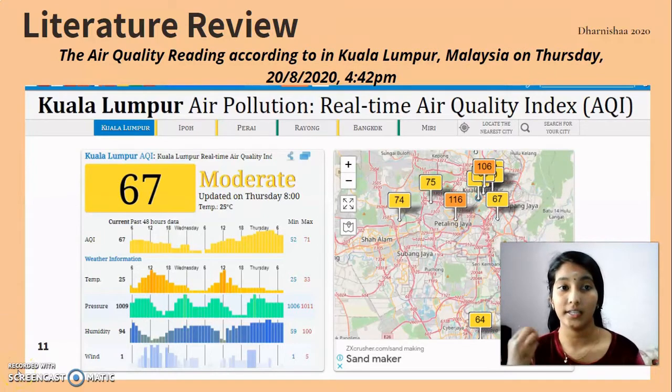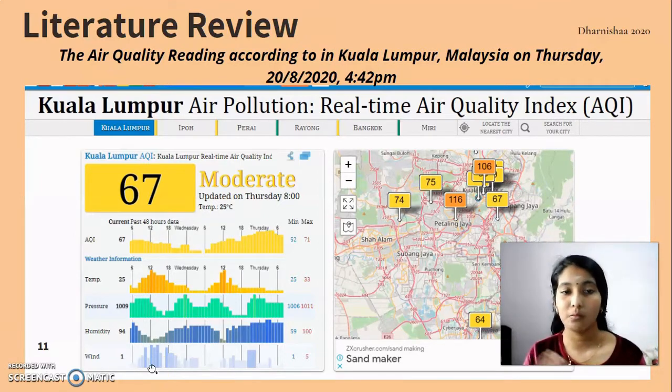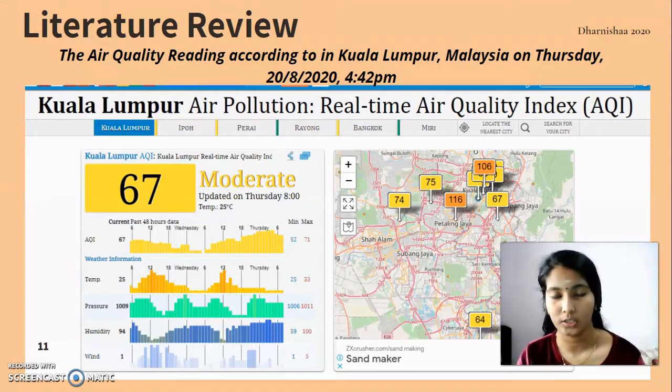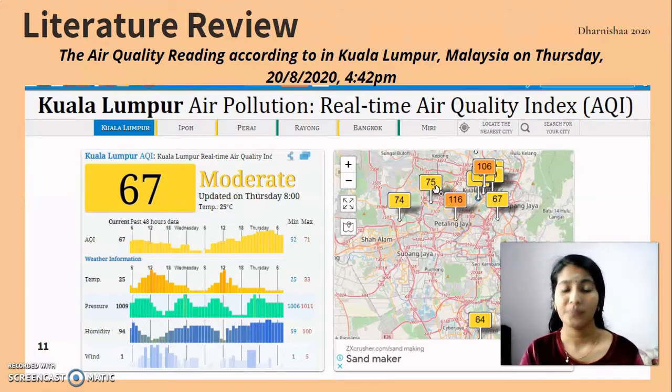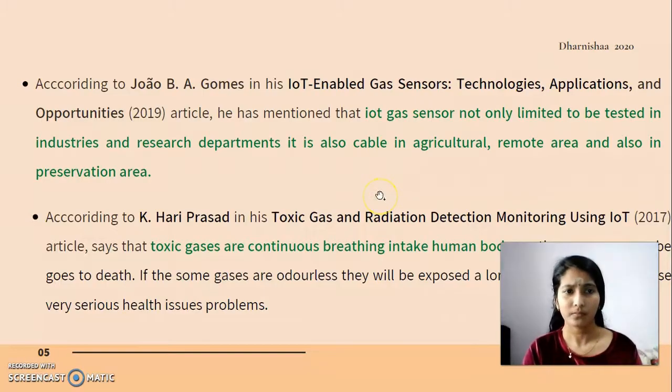Okay, this is the latest literature review, the air quality index in Kuala Lumpur, Malaysia in 2022. The air quality level is still moderate. That means there is still air pollution occurring in this place. So that's why we need to do air detection. A lot of people are doing air detection because air pollution has not been reduced yet in Malaysia. So we are doing very good air quality detection so that we can really reduce the air pollution in our country.